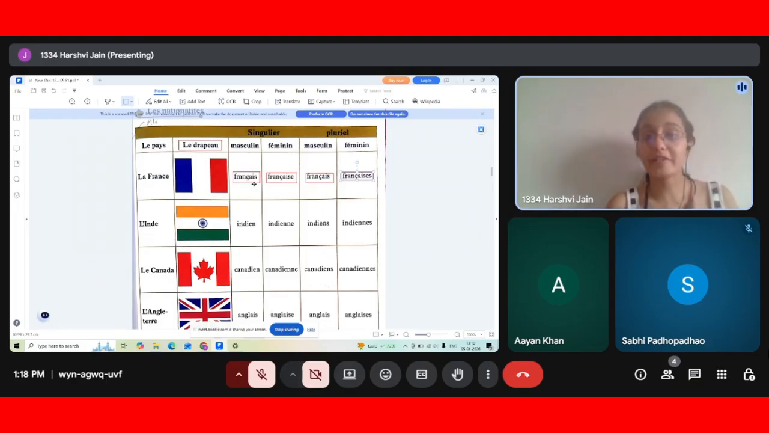So for the masculine singular form, what you have to do is, for La France, remove the e and add ais. What will you do? Remove the e and add ais. And after the c you will put the cedilla. Sidil, the comma, that is cedilla.